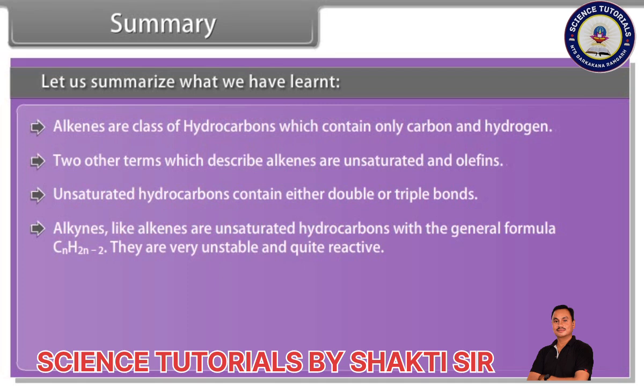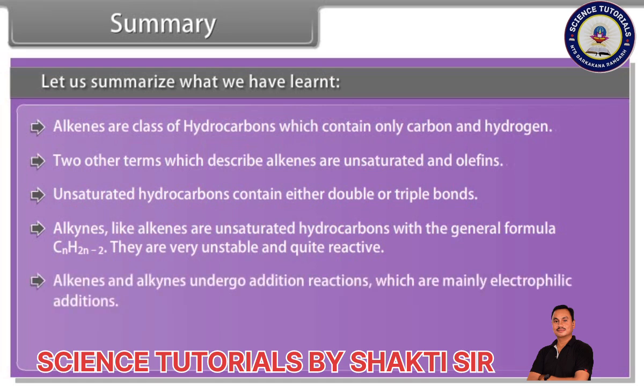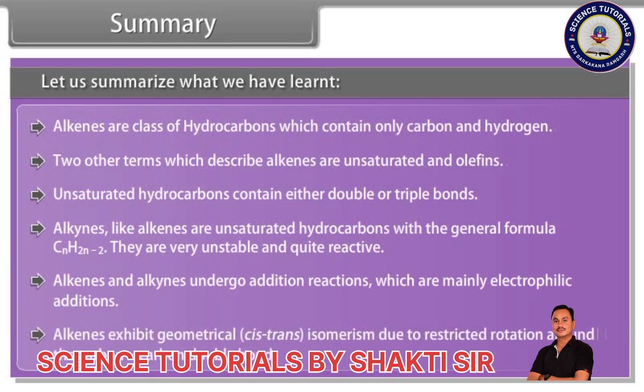They are very unstable and quite reactive. Alkenes and alkynes undergo addition reactions, which are mainly electrophilic additions. Alkenes exhibit geometrical cis-trans isomerism due to restricted rotation around the carbon-carbon double bond.